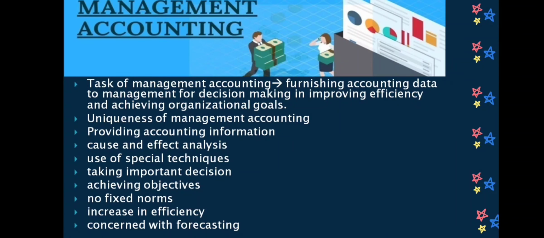So why do we use management accounting, apart from financial accounting and cost accounting? This is the concept. It is entirely different from the historical method of bookkeeping, that is financial accounting. It is entirely different from cost accounting also. Cost accounting is a narrow concept: how to control the cost, how to cut down the cost. But management accounting encompasses both financial and cost data, and it is also related with the analysis part.